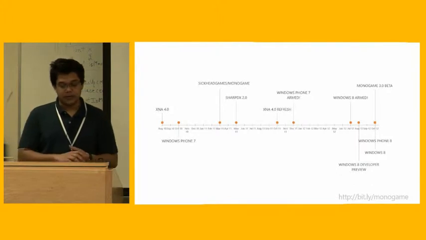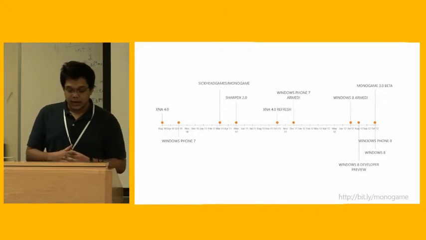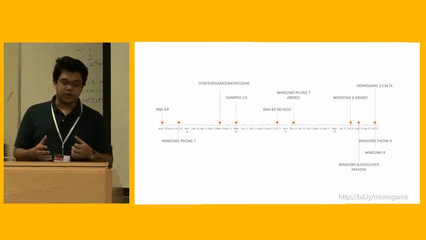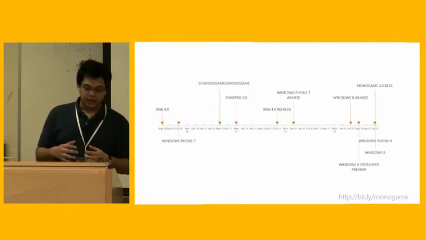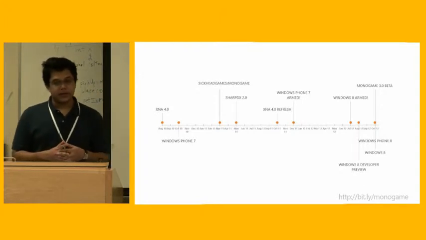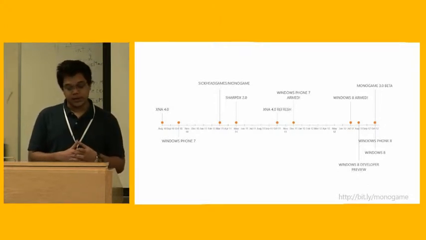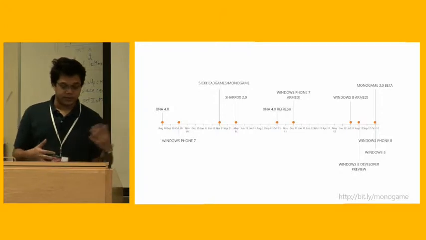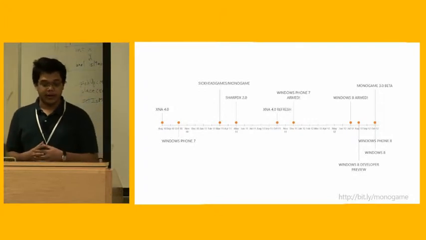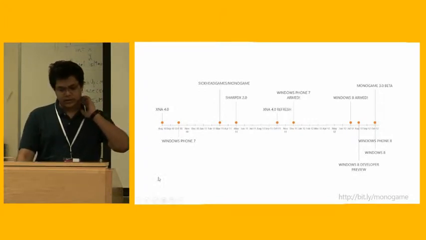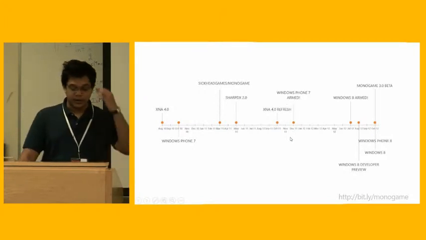So the story of how MonoGame got here is really all centered around ARMED. Sickhead Games, who developed ARMED, started to work on their iOS port for their game. But when Windows 8 was heard about, they figured that they should convert it to Windows 8 as well. And to that end, they started to work on the MonoGame project, which they forked from the original MonoGame project. And when SharpDX 2 came out, they really had all the tools to make MonoGame happen. And while they worked on their Windows Phone 7 game, they also were developing the MonoGame fork.